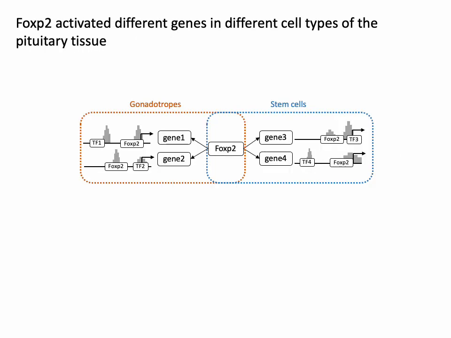We then applied CREMA to understanding the regulation of gene expression patterns, and here is one example. We look at the pituitary tissue and focused on the transcription factor FOXP2, which is highly expressed in multiple cell types of the pituitary tissue. When we look at the expression patterns of the predicted target genes of FOXP2, we found that FOXP2 activated different genes in different cell types, as illustrated by this schematic figure.